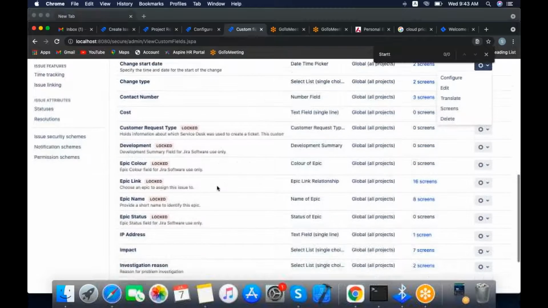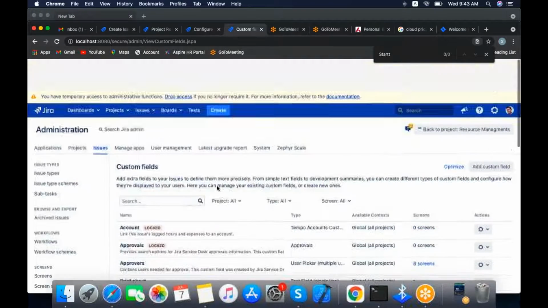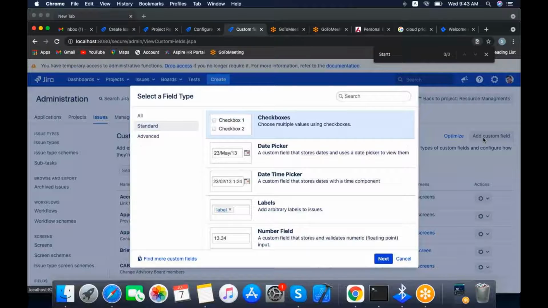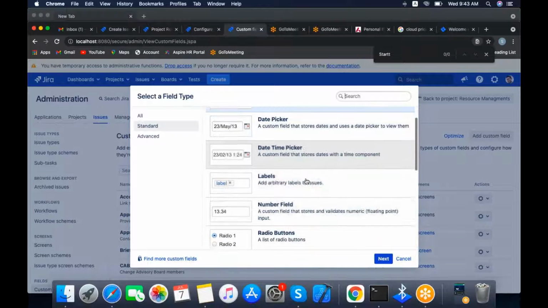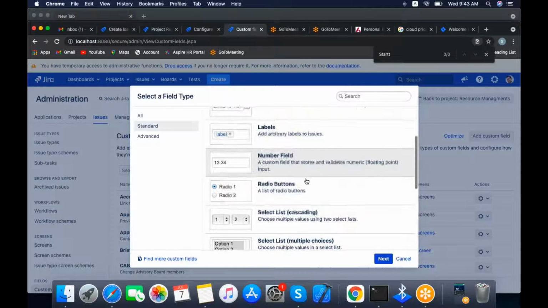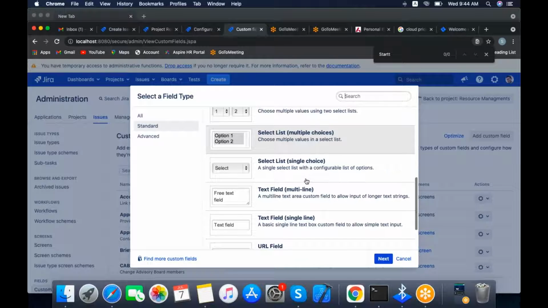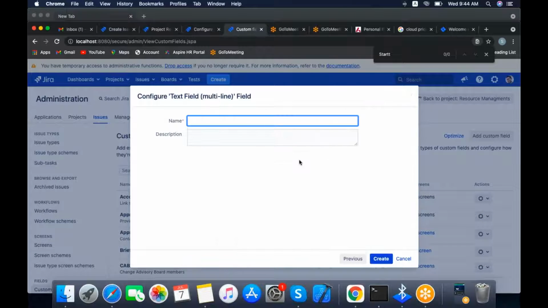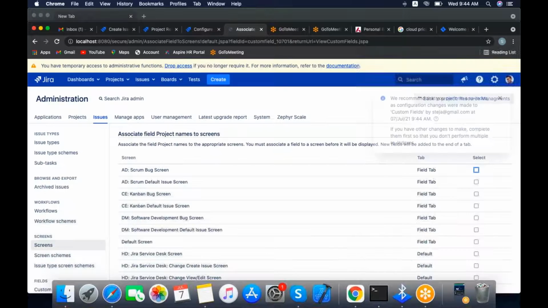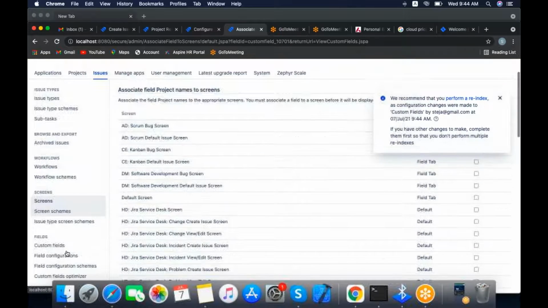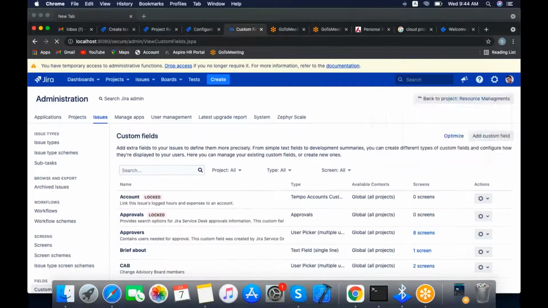One minute. We will create one more field, add custom field. We will select single text field. Next. Go to custom fields.